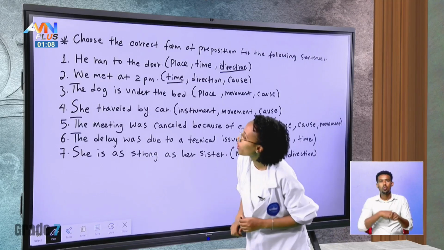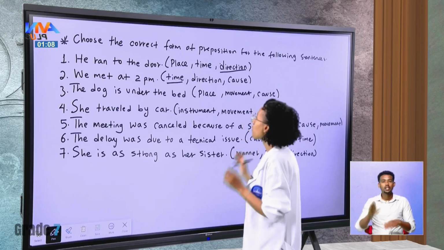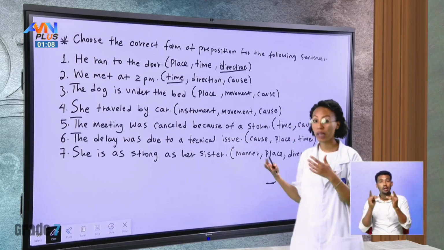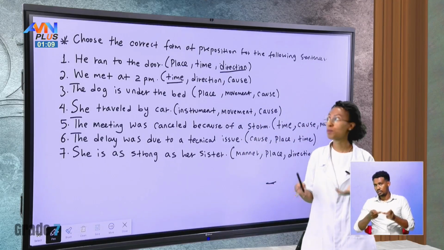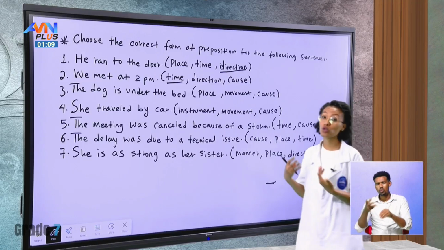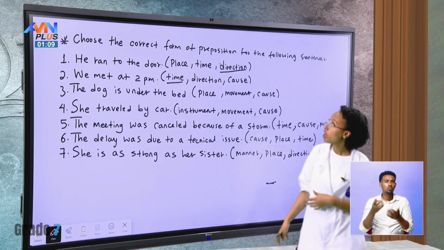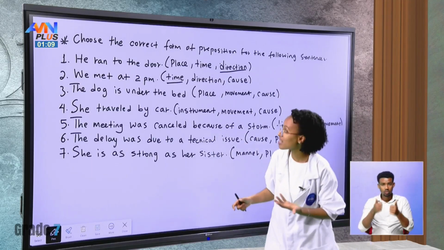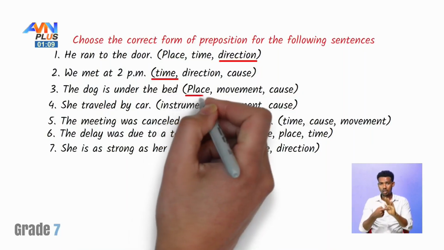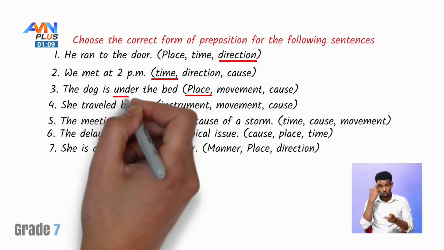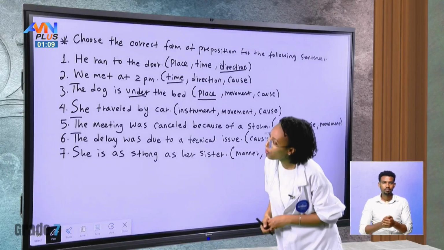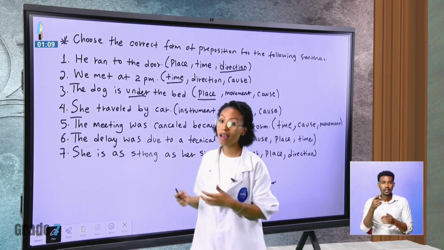Okay, number three, the dog is under the bed. So is it place? Is it showing us preposition of movement? Or is it showing us preposition of cause? So in this case, it is preposition of place because it is under. Okay, number four, she traveled by car.